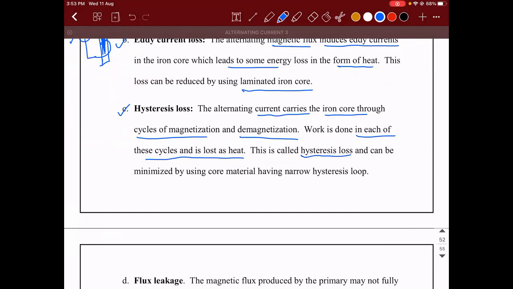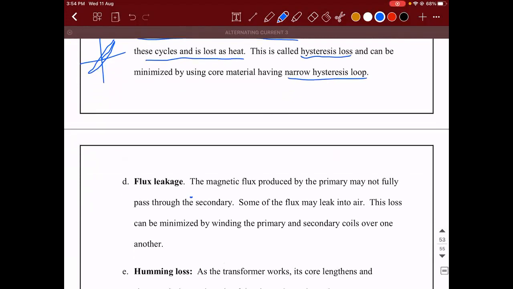And how do you minimize it? By choosing a core which has a narrow hysteresis loop. If you guys remember, if you use a soft iron core with a narrow hysteresis loop, you can reduce this hysteresis loss also. So all the three losses, whether copper loss, eddy current loss or hysteresis loss, everything is lost in the form of heat only. Okay. Last, this is the last point in your textbook, but I will tell you one more point also.